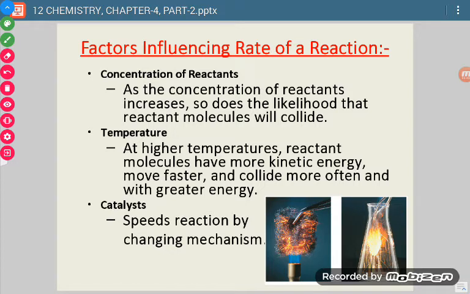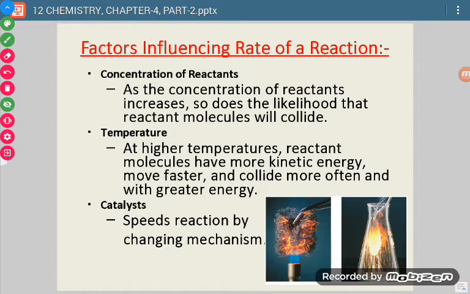So there are mainly three factors on which the rate of a reaction, meaning the speed of a reaction, depends. First, concentration of reactants, then temperature of a reaction, then catalysts. So one by one we are going to discuss. If we talk about concentration of reactants, then any reaction completes because of collisions between reactant molecules.